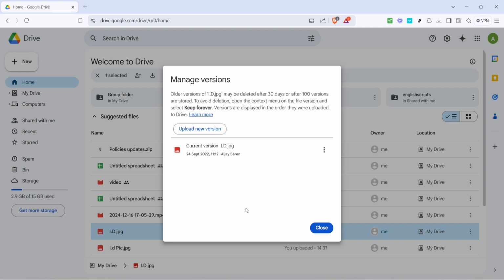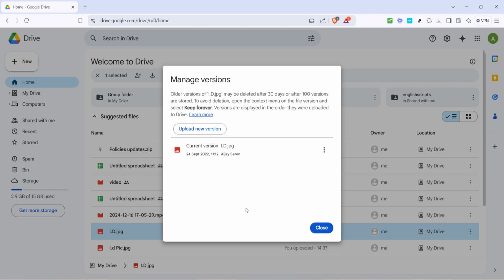When you click Upload New Version, a dialog will pop up, prompting you to select the updated file from your computer. Navigate through your folders and files, and once you've found it, select the updated version you'd like to upload. Click Open or the equivalent on your device to start the uploading process. Once the upload is complete, your file on Google Drive is now updated.